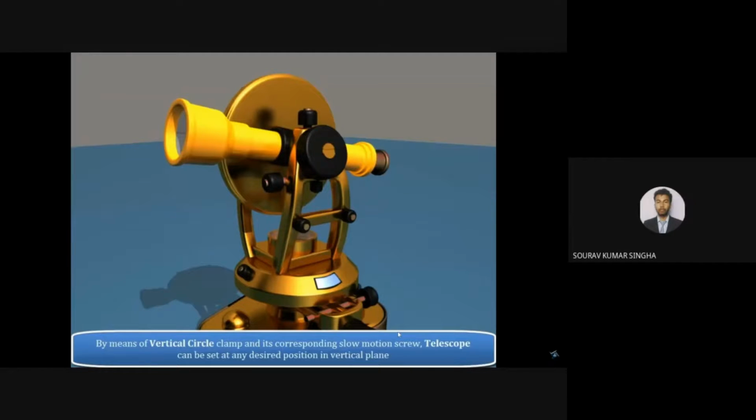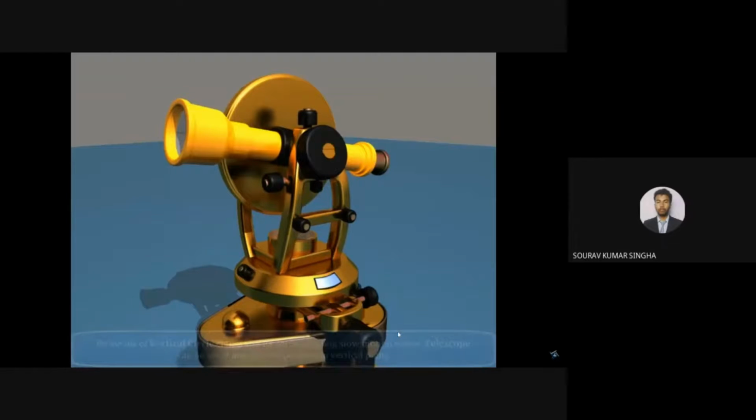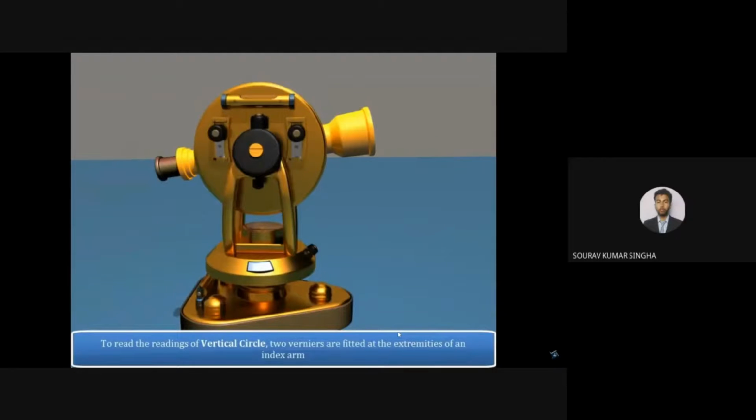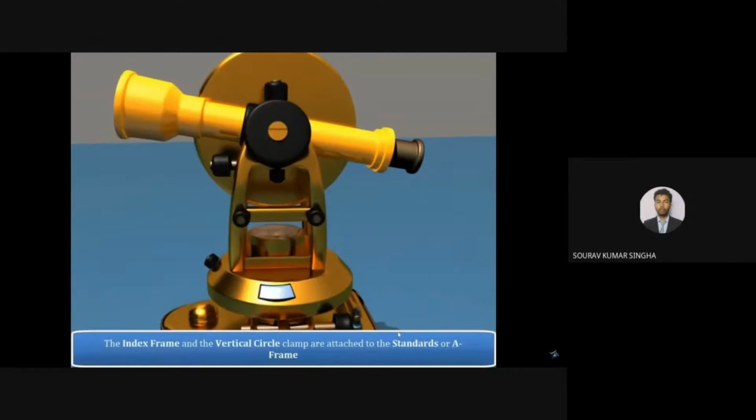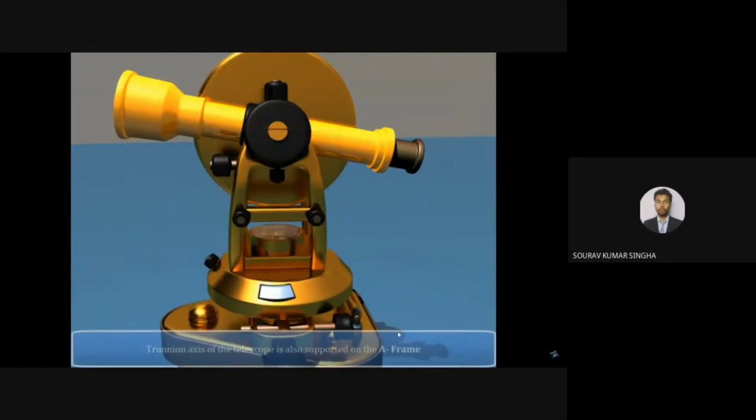Now this is the tangential screw. You can see the tangent screw. These two are the verniers. I have told you vernier A and vernier B. These two are those things. Now there is an index frame, this one, or the A frame that I have told you.